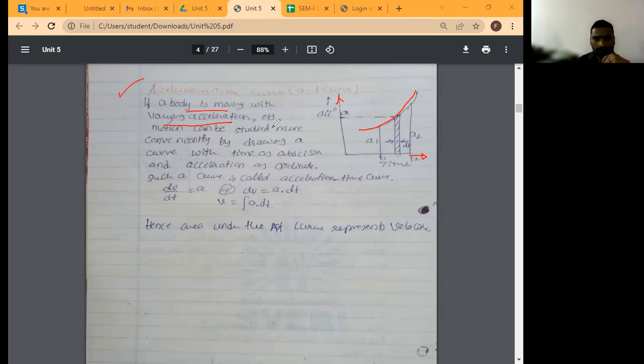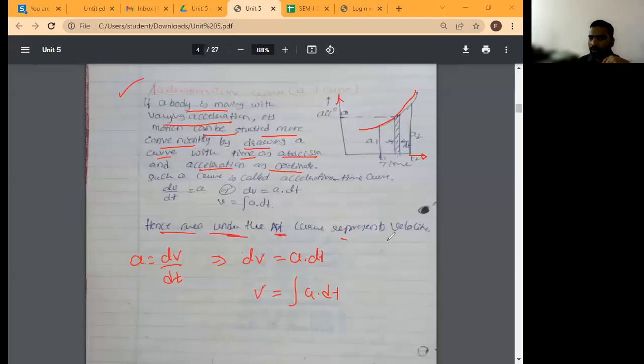Its motion can be studied more conveniently by drawing a curve with time as abscissa and acceleration as ordinate. First of all, acceleration is equal to dv by dt, so dv is equal to a into dt. So v is equal to the integration of a dt. Hence the area under the AT curve will give velocity.